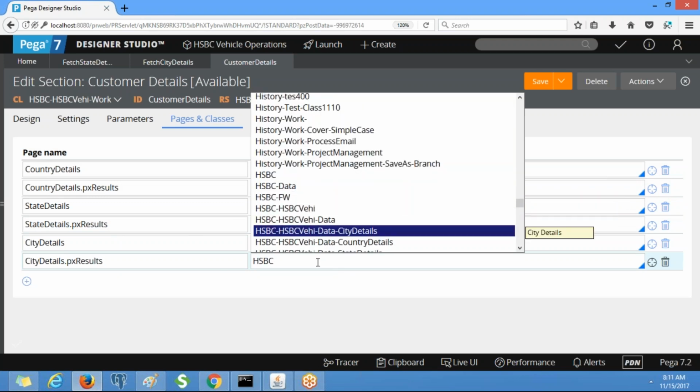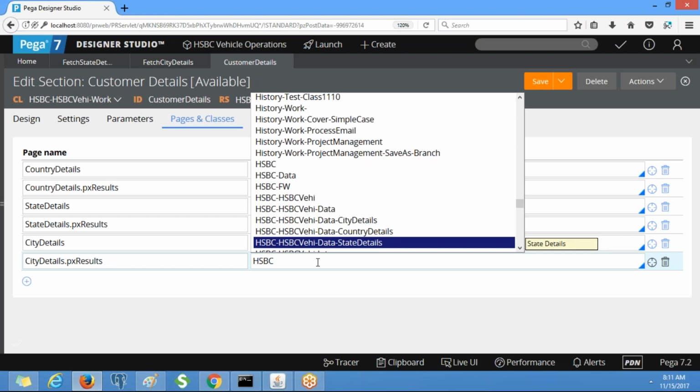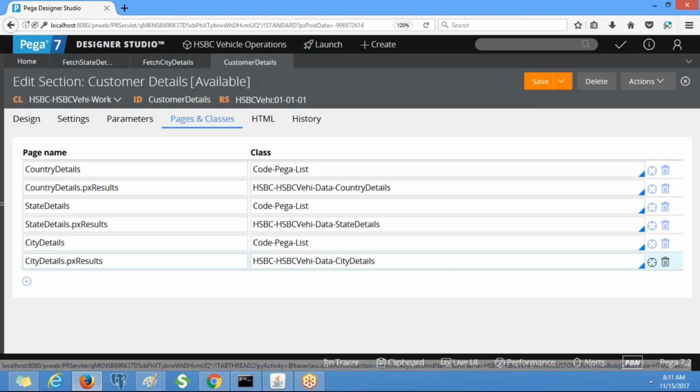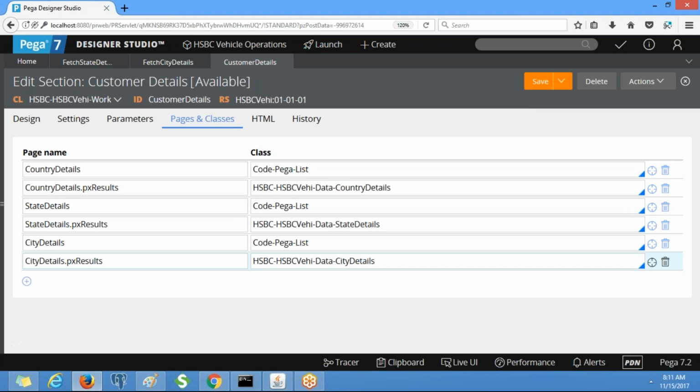Select the city details data class. Okay. So clear, or any doubts? Okay. Note down this pages and classes structure, the same as country. We defined it here for states and cities also.